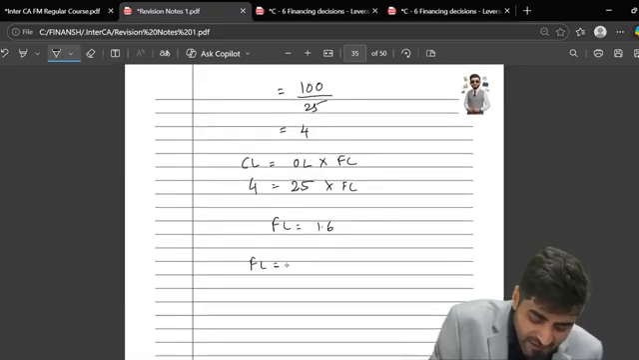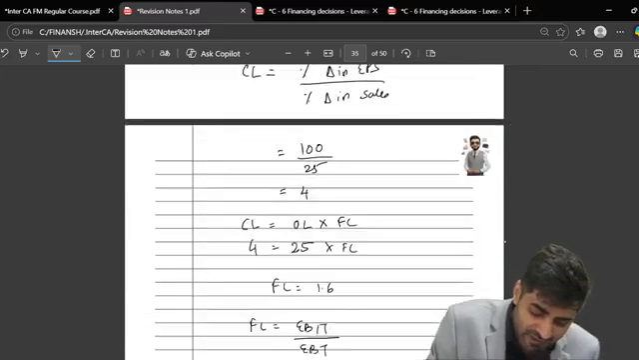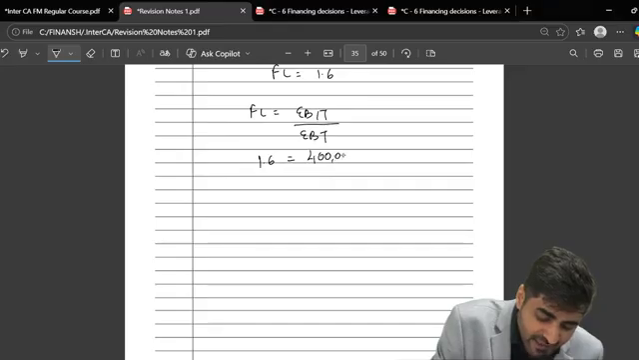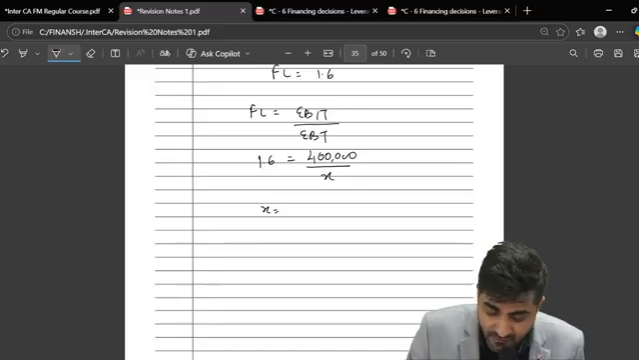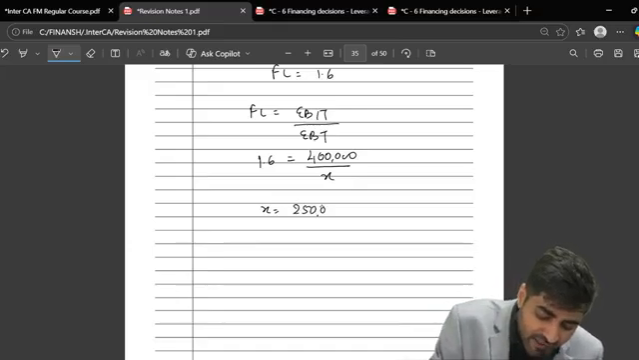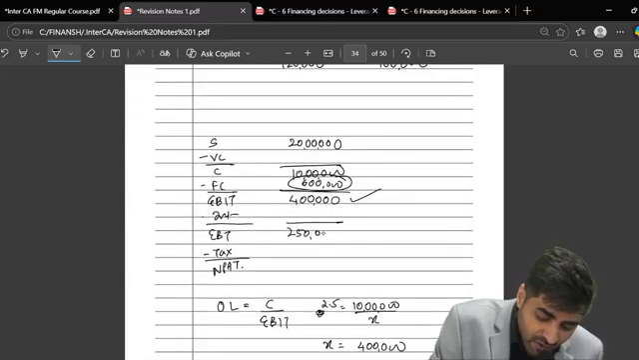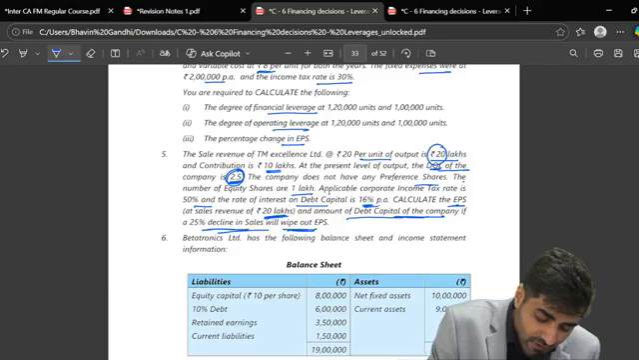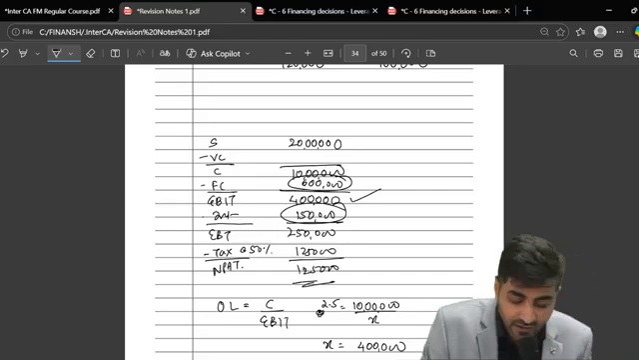Now can I say FL is EBIT upon EBT? My FL is 1.6. Do I have my EBIT? Yes. How much is that? 4 lakhs. So if this is 4 lakhs, can you give me EBT? What is my EBT, guys? 2,50,000. This is nothing but my EBT, which is 2,50,000. Can you give me interest? 1,50,000. And what's the tax rate? 50%. So what is this going to be? 1,25,000. So this is also going to be 1,25,000. Do you guys understand this?